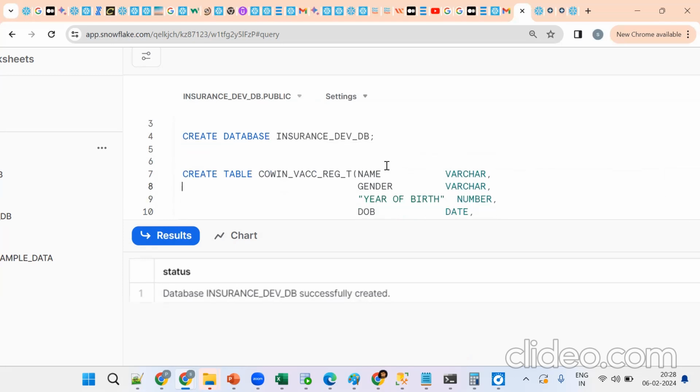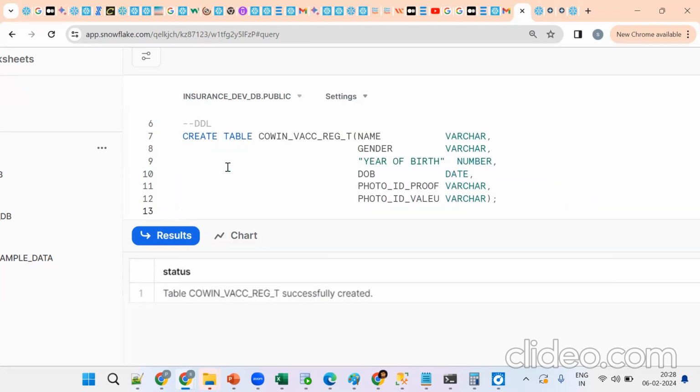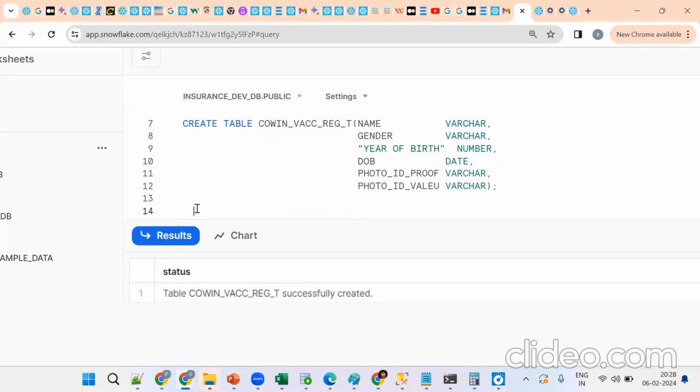Now try to create one table. See, the table has been created. This is what statement? This is DDL, data definition language. Now tell me, how can I see this data? I want to see this data by using which command? Show tables? No, I want the data from the table: select star from, the select statement.